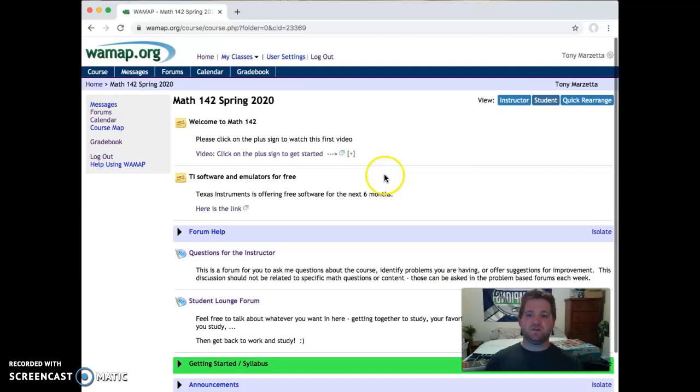Another thing to mention is if you don't have a TI or Texas Instruments calculator, you can click here and you can get a free online calculator here for 6 months, which is great. So you might find this link helpful.